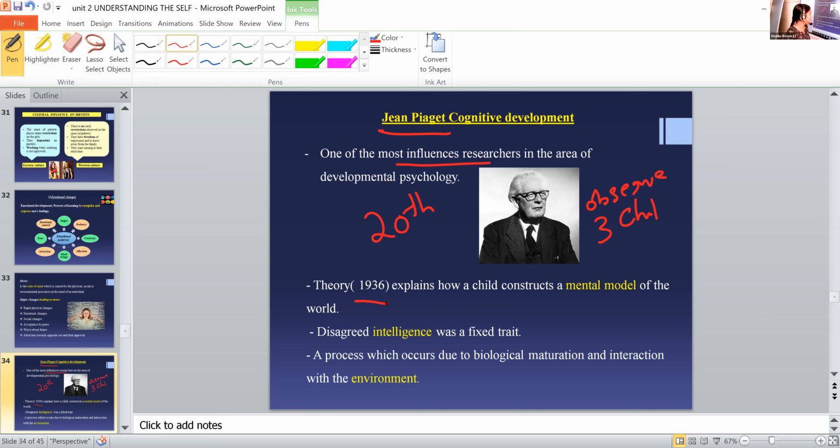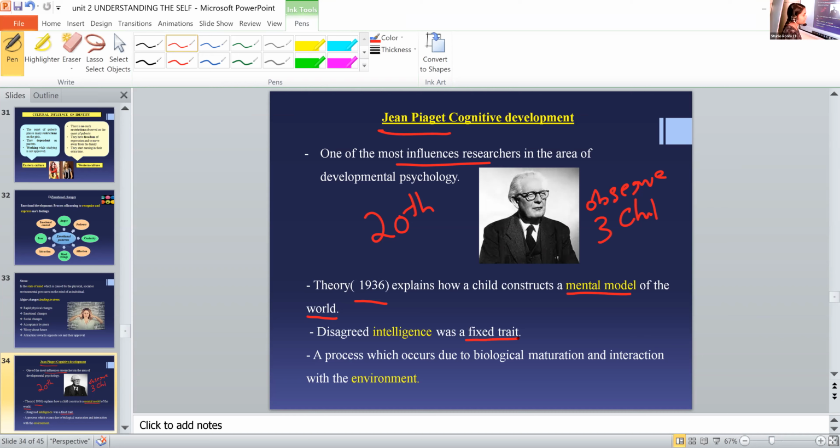In it, he says how a child constructs a mental model of the world, how he thinks about the world, that is cognitive development. And he says, as I told you earlier, intelligence or cognition is not a fixed trait.